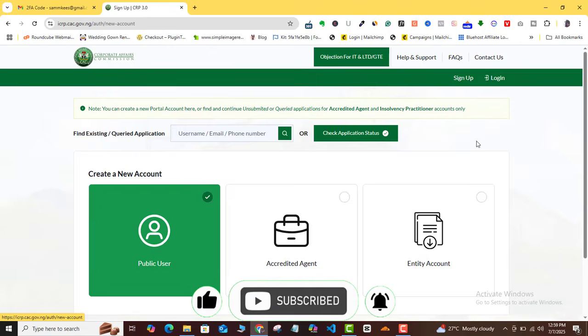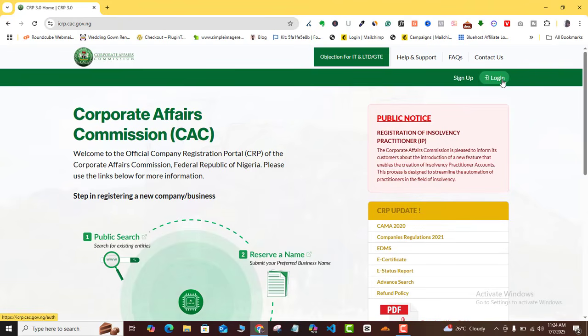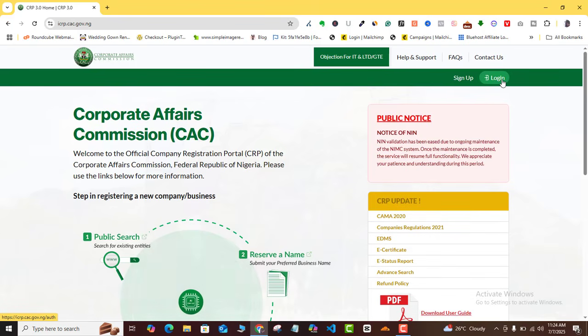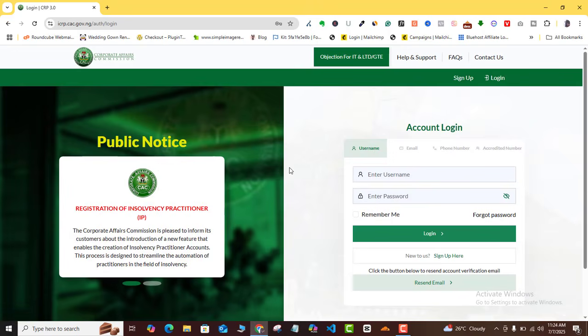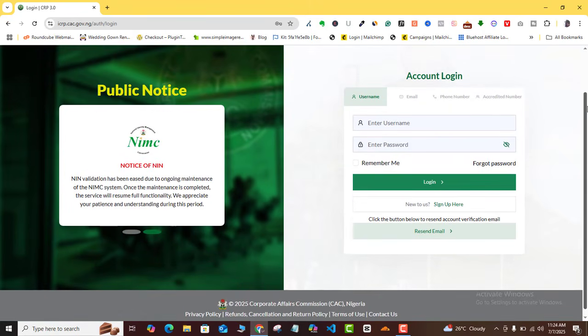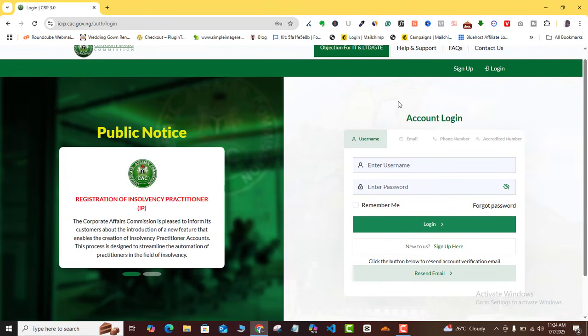So if you want to log in, all you need to do is come to the login button here if you already have an existing account. Once you click on login, it's going to bring you to this login interface. As you can see here, the login interface has also changed a little bit, but the entire thing is almost the same principle like it used to be before.